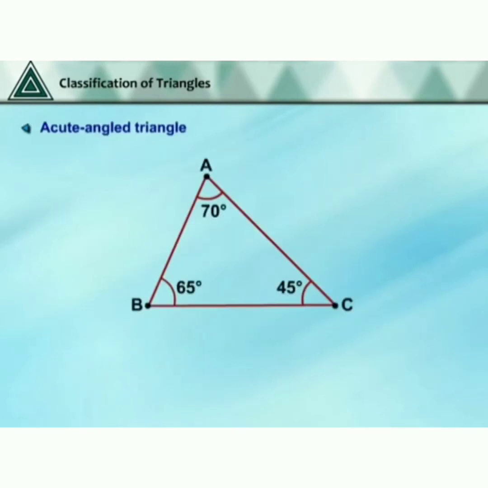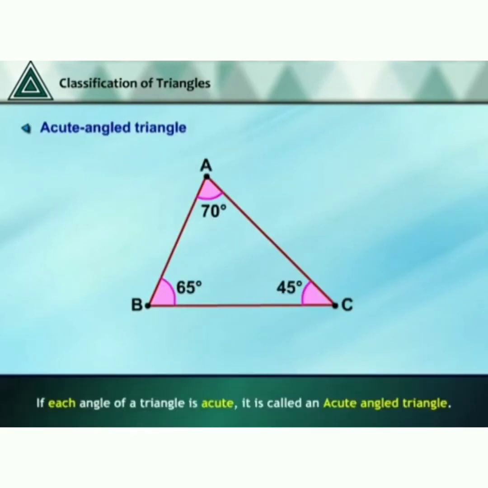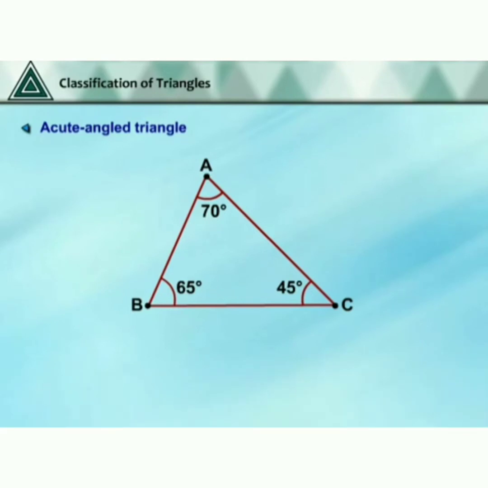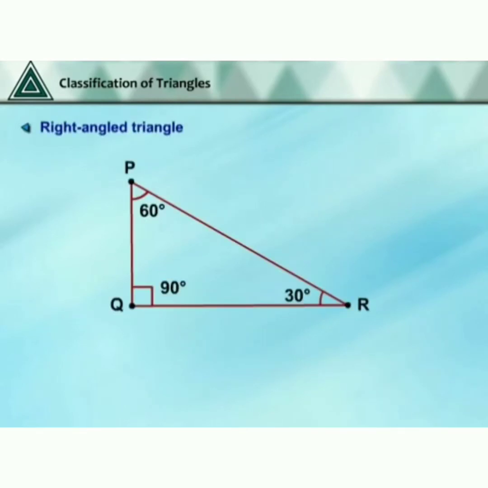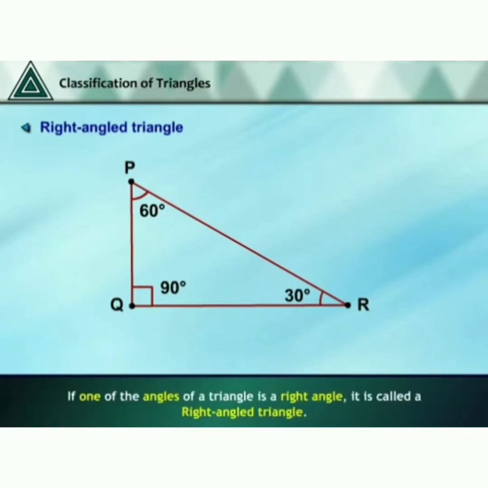Let us see acute angle. If each angle of a triangle is acute, it is called an acute angle triangle. Each angle is less than 90 degrees. Next, right angle triangle. If one of the angles of a triangle is a right angle, it is called a right angle triangle.